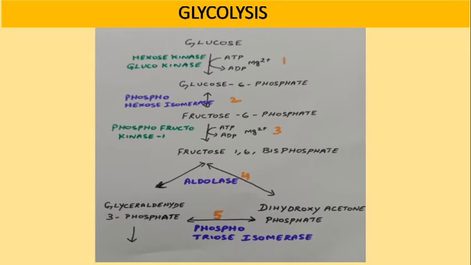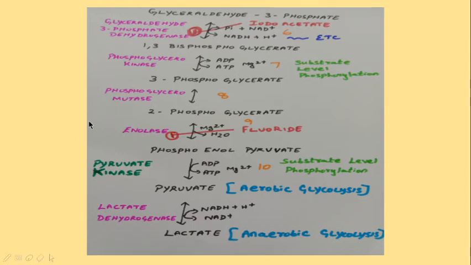So from step 6, everything should be accounted for two molecules. Now in the sixth step, glyceraldehyde 3-phosphate is oxidized to 1,3-bisphosphoglycerate in the presence of an inorganic phosphate and NAD+. NAD+ will be serving as a coenzyme which will be reduced into NADH and H+, with the help of the enzyme called glyceraldehyde 3-phosphate dehydrogenase.